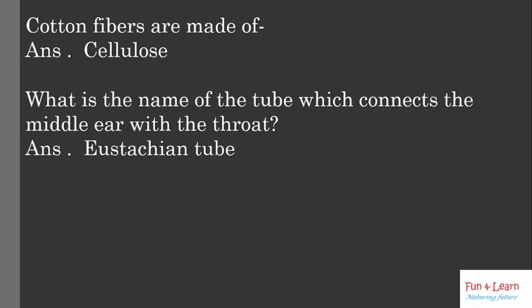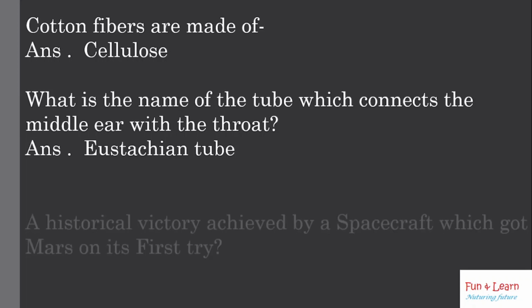The Eustachian tube is a canal that connects the middle ear to the nasopharynx, which consists of the upper throat and the back of the nasal cavity. It controls the pressure within the middle ear, making it equal with the air pressure outside the body. I'm repeating, it controls the pressure within the middle ear, making it equal with the air pressure outside the body. So it is very important.